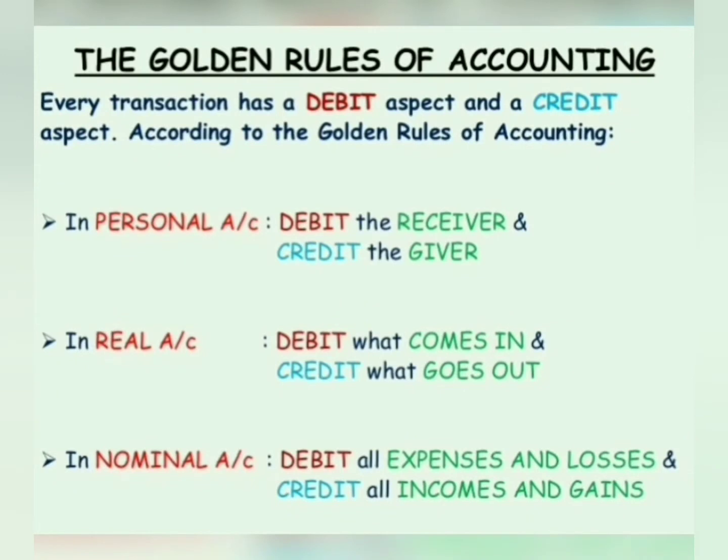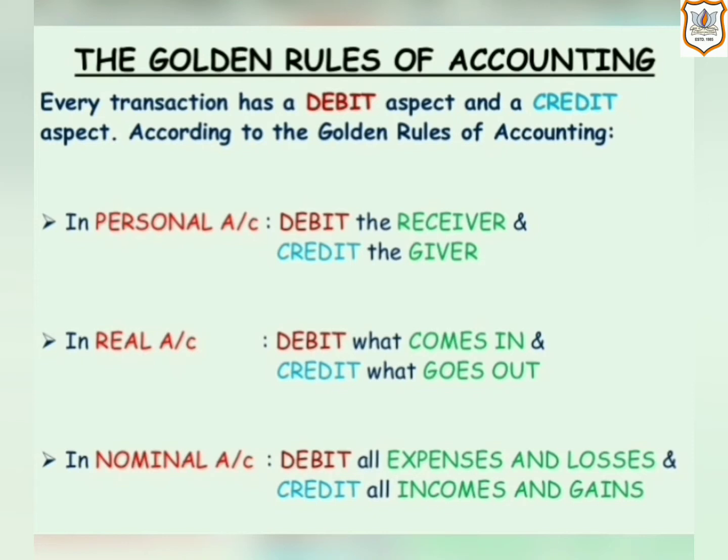Hello everyone, welcome back. Today we will be doing some examples of question number 4 and question number 5 of your textbook. Through that, you will be able to understand how to apply different rules of debit and credit. In this chapter, we have studied the dual effect of transactions. Dual effect means the first effect is debit and the second effect is credit. In short, every transaction is recorded with at least two effects.